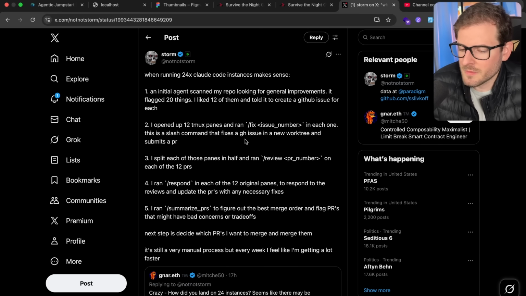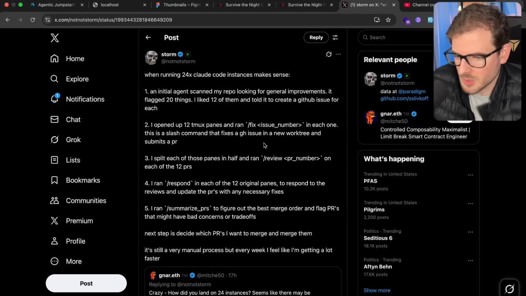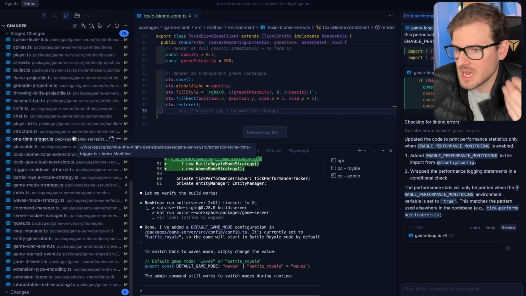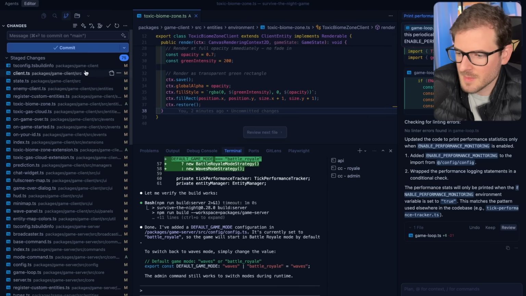Now, this is one workflow. It probably works for him. I don't think I would do it on my projects. I basically just add in a bunch of features, and then I keep on doing a git add on them, and then I commit them once I feel like it's all working.